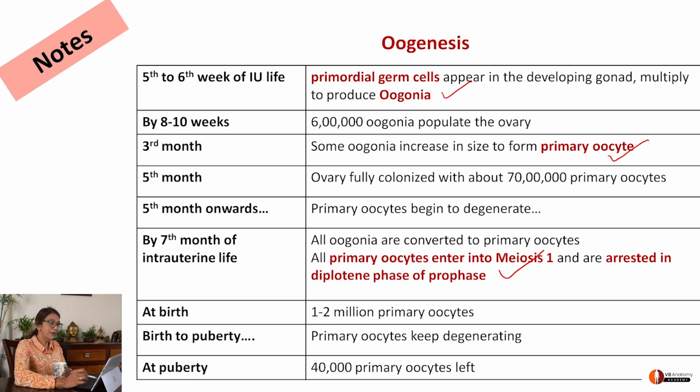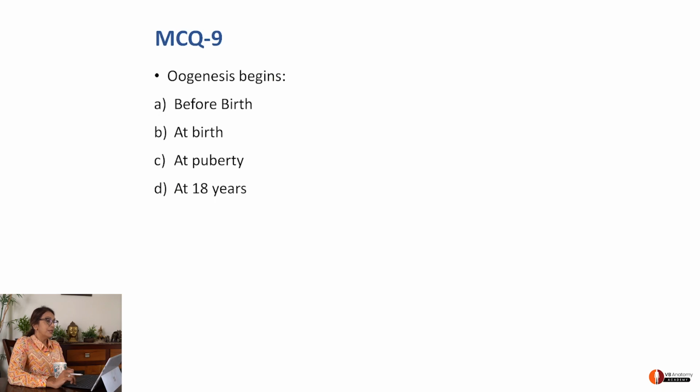Then they go on decreasing, and by the time the person hits puberty, there are 40,000 primary oocytes left. Using those only, that female can go ahead and beget a child. So, what did we learn from this table? We learned that oogenesis in a female begins in intrauterine life, the 7th month. That's when meiosis 1 begins and is arrested in which phase of prophase? It's arrested in the diplotene phase of prophase. So, these tables are going to help you solve MCQs later. MCQ 9.